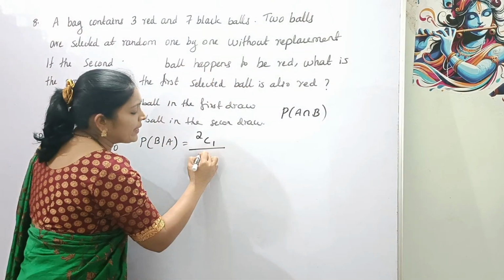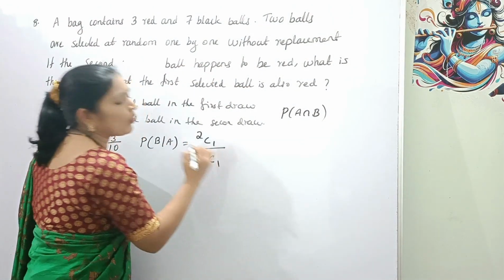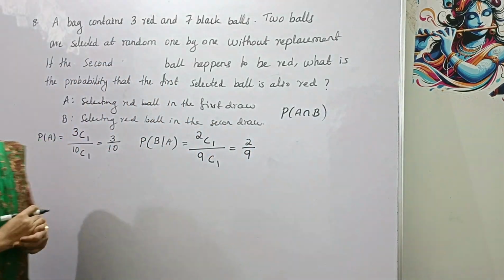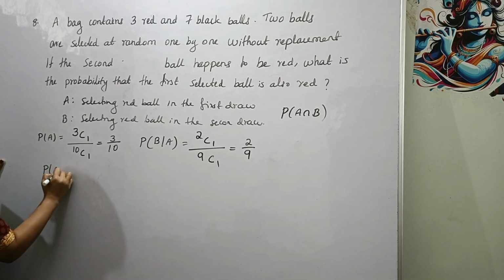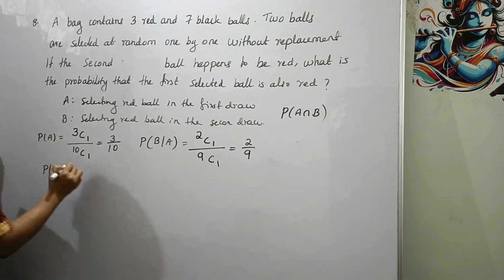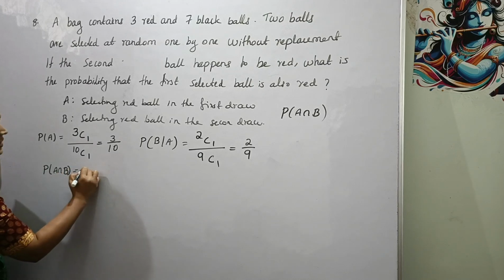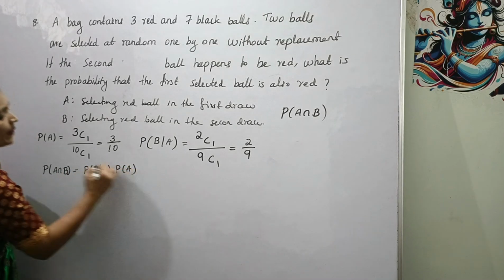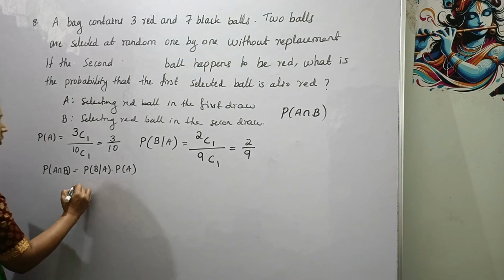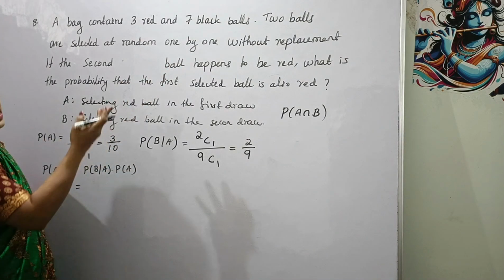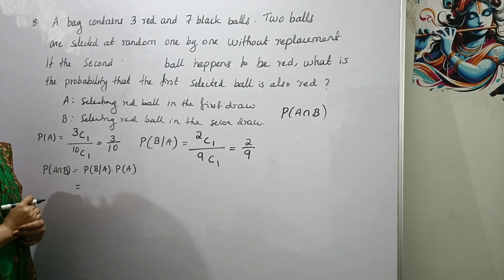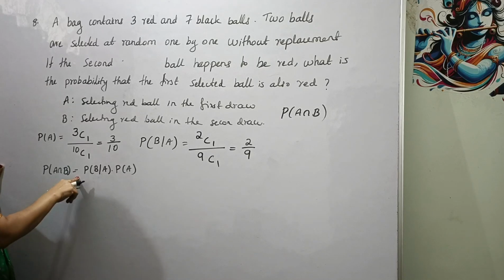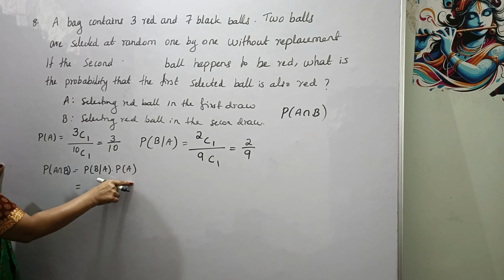So therefore total 9 balls, out of 9 balls selecting one ball, right? That is equal to 2 divided by 9. Now, how to find probability of A intersection B? We have a formula, probability of A intersection B is equal to probability of B given A into probability of A, because these events are dependent events, right? Okay, because it is without replacement.